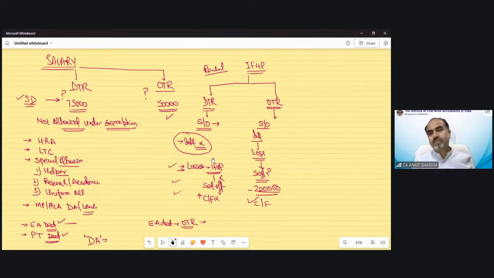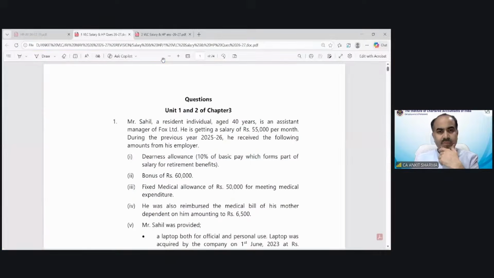Okay, so this is the basic concept we just went through under the heads salary and house property. Now we will move on to the question part. One by one, we will solve the questions.